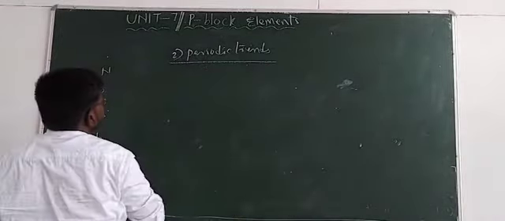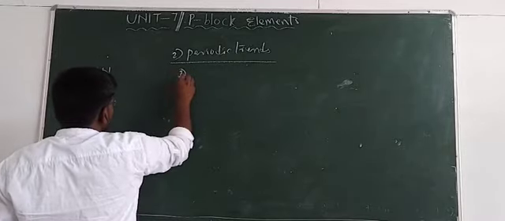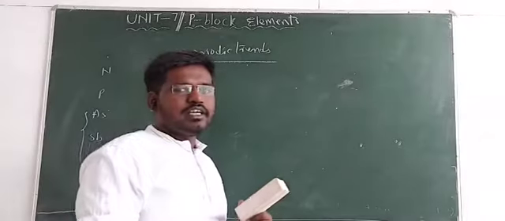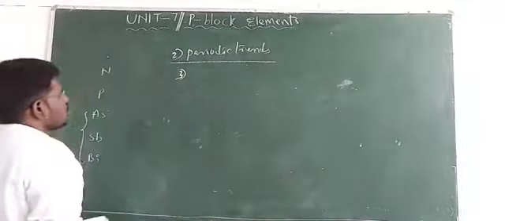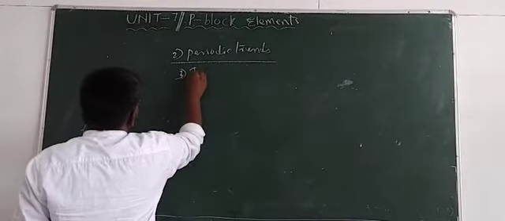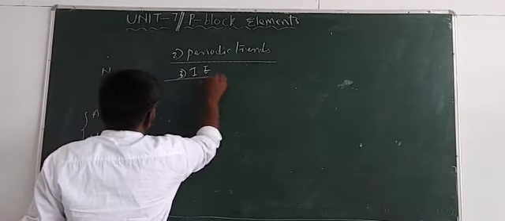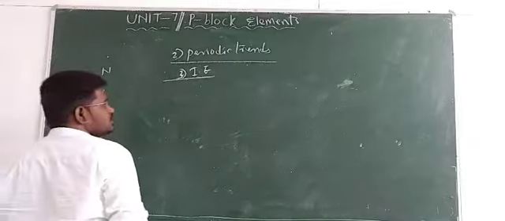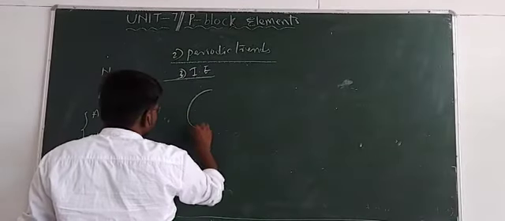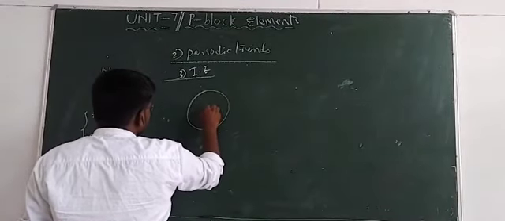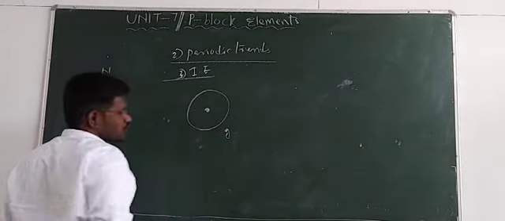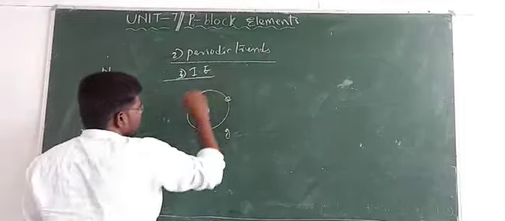And the next periodic property, the third one. Two are completed: electronic configuration and atomic radius. The third one is ionization energy. So what is ionization energy? First you take an atom in the gaseous state, and in the outermost shell of the atom there is one electron.